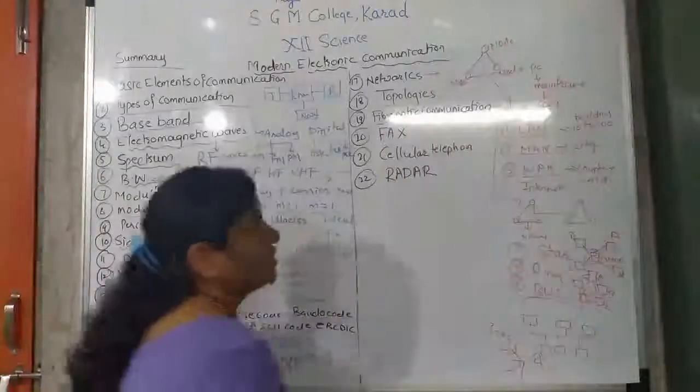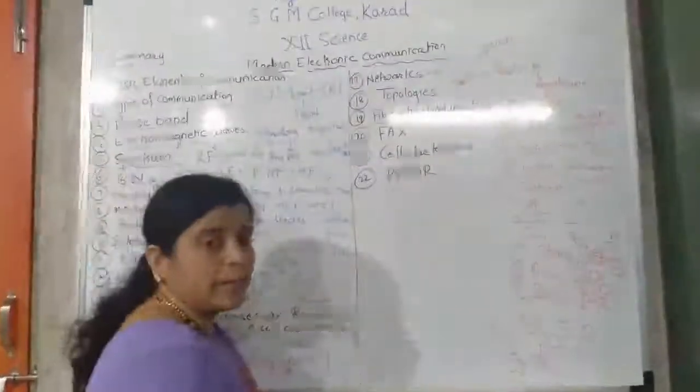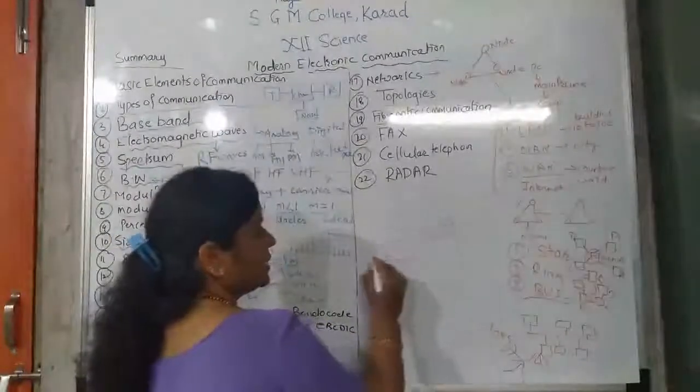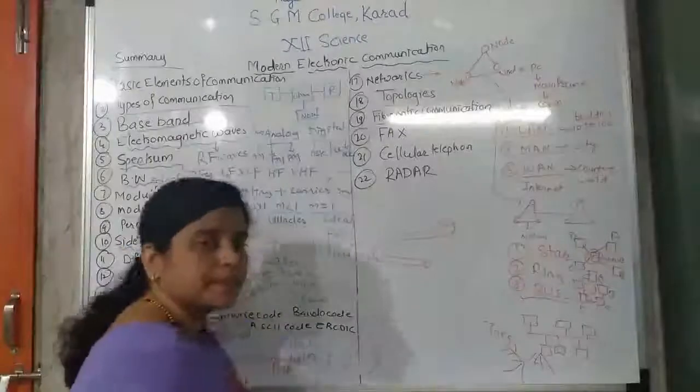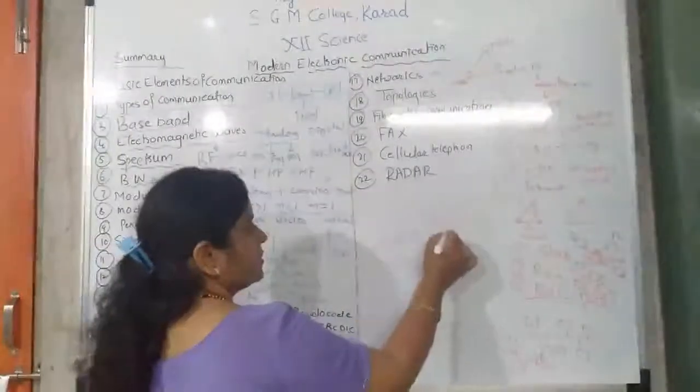Next is fiber optic communication. We have seen fiber optic communication. What is fiber optic communication? Fiber optic cable is used for the communication, isn't it? Like this. So what happens in fiber optic communication?